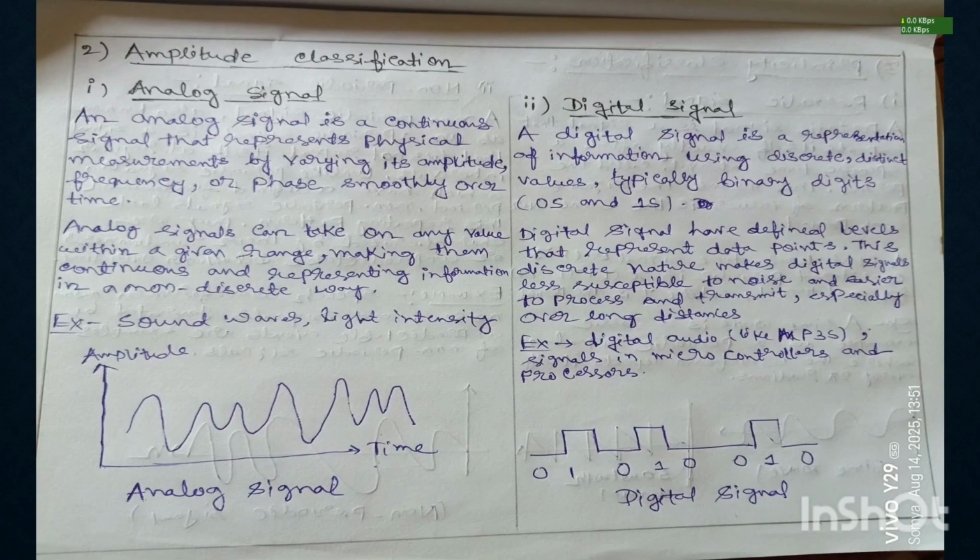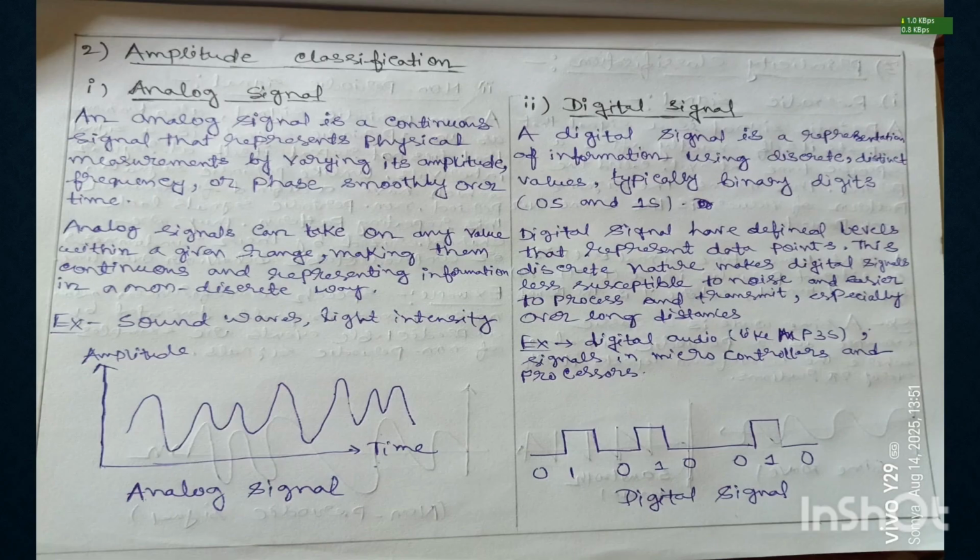What is an analog signal? An analog signal is a continuous signal that represents physical measurements by varying its amplitude, frequency, or phase over time. Analog signals can take on any value within a given range, making them continuous and representing information in a non-discrete way. Examples of analog signals are sound waves, light intensity, etc. Given below is the graphical representation of an analog signal.